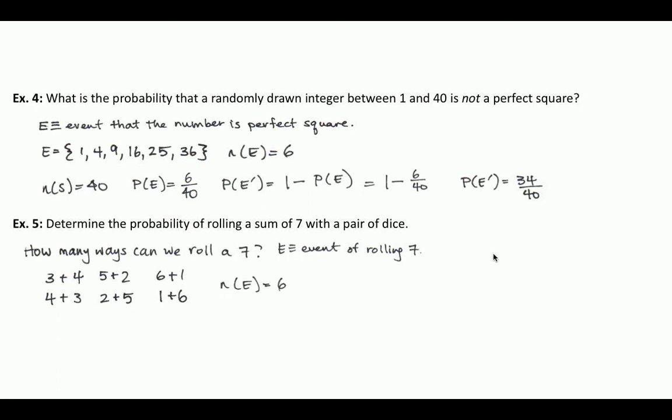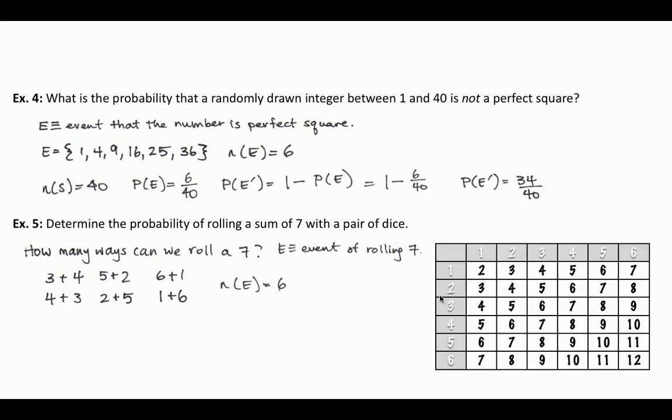Now the question becomes, what's n(S)? What's the total number of outcomes that we could have when you roll a pair of dice? Let's introduce this mechanism, a 6x6 chart, for representing the sum on 2 dice. Now this looks very similar to a multiplication table, but it's not a multiplication table. Here we don't have 1 times 1. It's a sum table.